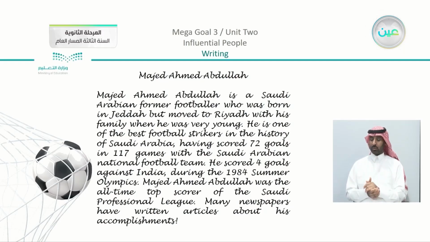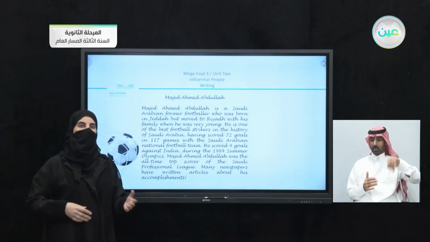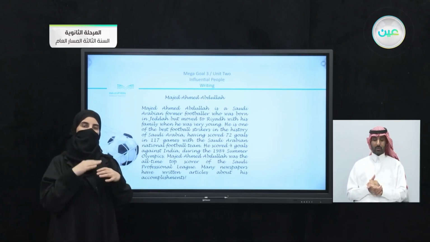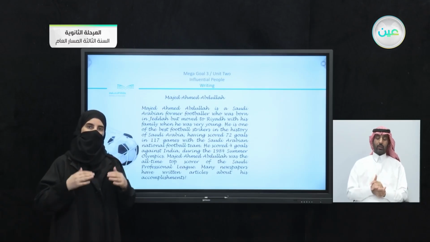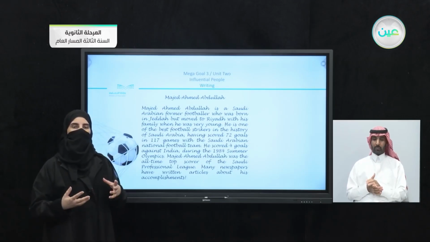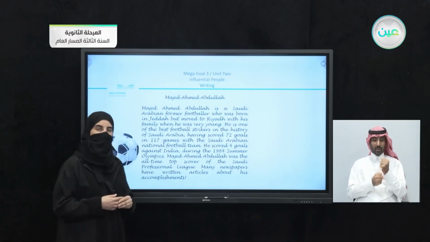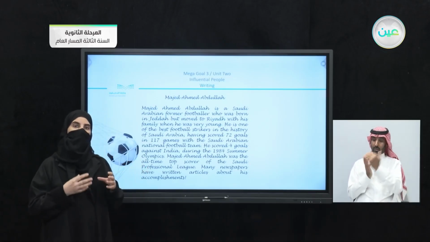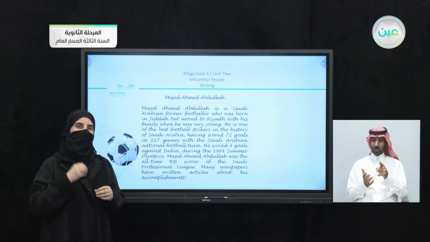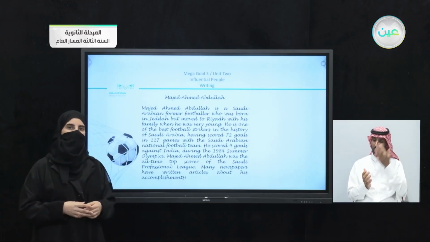So you can see in the book that they have a complete paragraph written about this personality, the figure. They mentioned his characteristics. They used the timeline here, or they put the events that happened in the correct order. You can see that we have connectors that are used. We can see that they have applied the different structures. We have also different verbs that are used within the paragraph, and all of them are put in the correct place. So make sure that you are doing the same steps and following the same points when you are writing about a different personality.